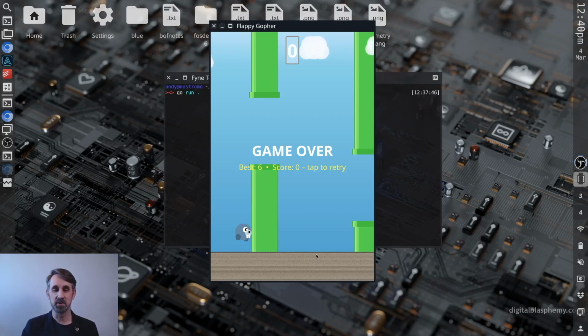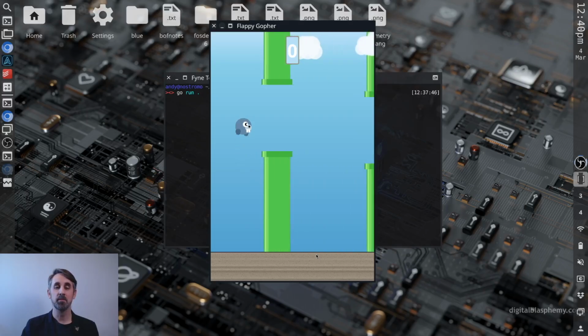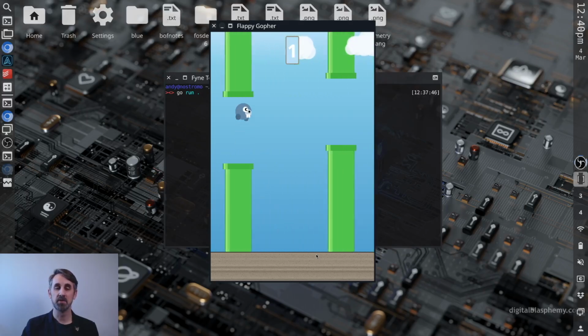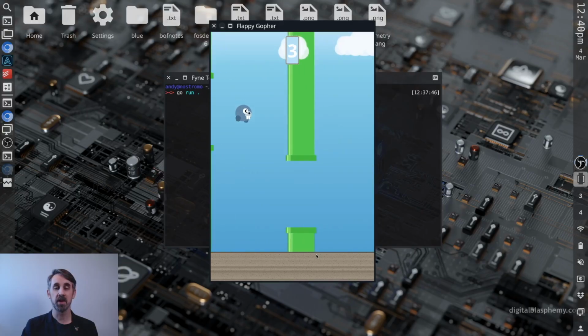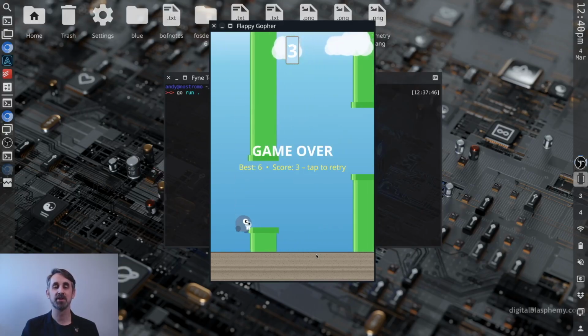Let me just show you once more. The game board itself, the pixels are just moving across the screen on a timer for the frame rate, and our character is being animated over it. The keyboard handling and all of the overlays is Fyne, quite as normal.